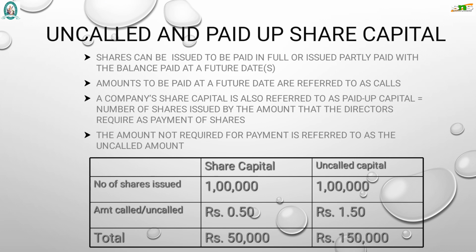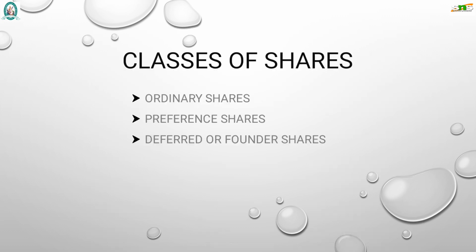So totally, if 2 rupees is paid by all the shareholders, there is application money 2, allotment money 2, and the first call money 2. So the total 6 rupees is called the called capital, the called amount. The remaining 4 rupees, that is 2 rupees for the second call and 2 rupees for the third call, which is not called or intimated by the company to the shareholders, is said to be the uncalled amount. Here the same example is given.